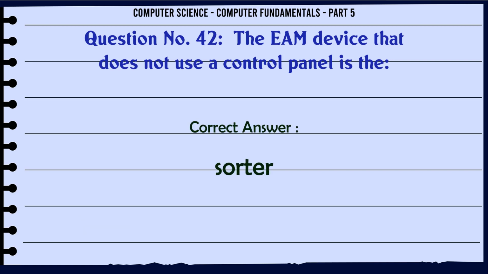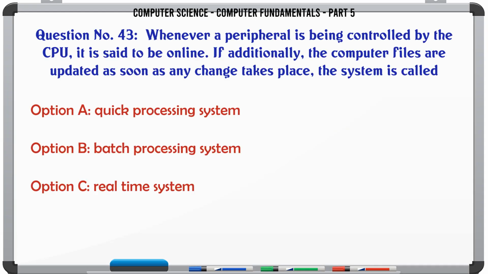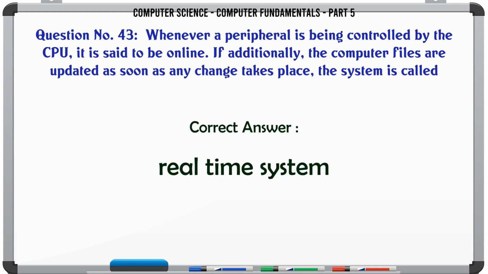The correct answer is sorter. Whenever a peripheral is being controlled by the CPU, it is said to be online. If additionally the computer files are updated as soon as any change takes place, the system is called A. Quick processing system, B. Batch processing system, C. Real-time system, D. Remote processing system. The correct answer is real-time system.